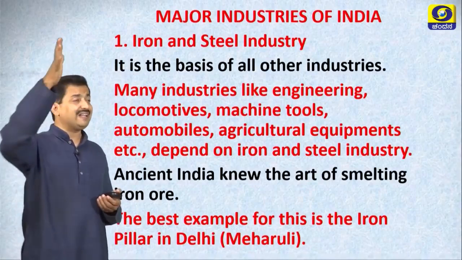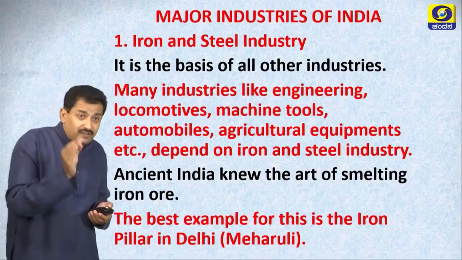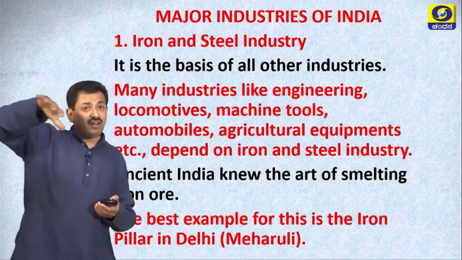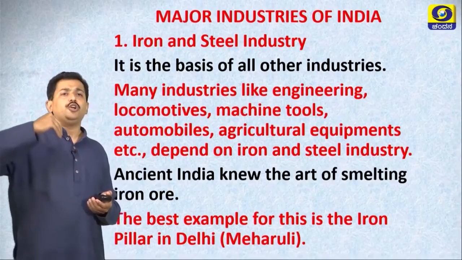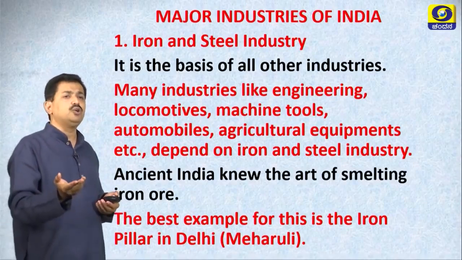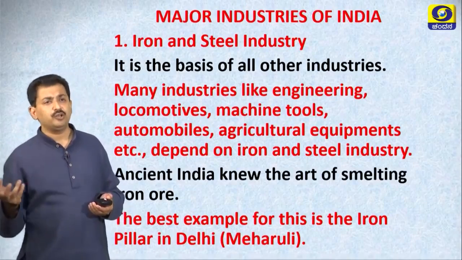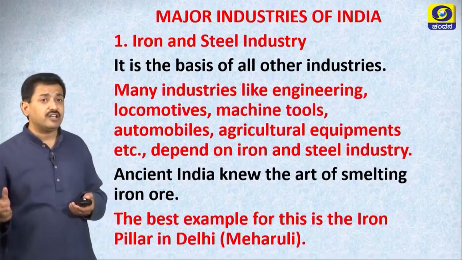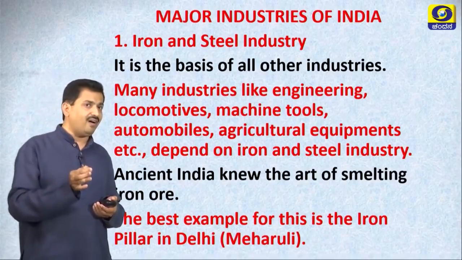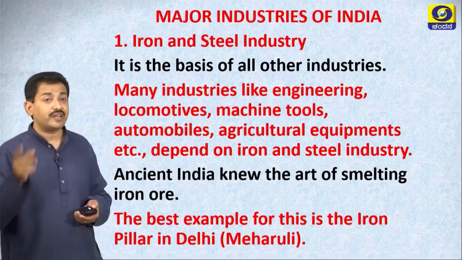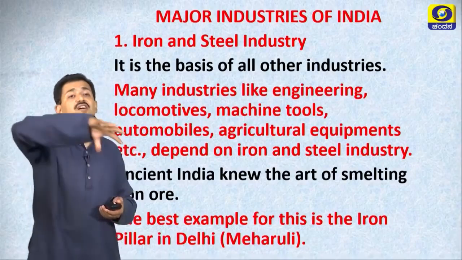All these are major industrial regions of the nation. First of all, iron and steel industry. This is the basis of all other industry, because whether to produce engineering tools, locomotives, machine tools, automobiles, agricultural equipments, we depend on iron and steel industry. That is why it is the basis of all industries. Correct?